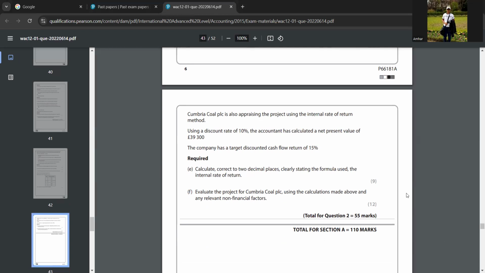And then you can say the non-discounted methods of project appraisal appear to show that the project is worth investing in if the figures are correct. So non-discounted methods are payback and average rate of return, right? So from both these figures, we can get a conclusion that this project is worth investing in.